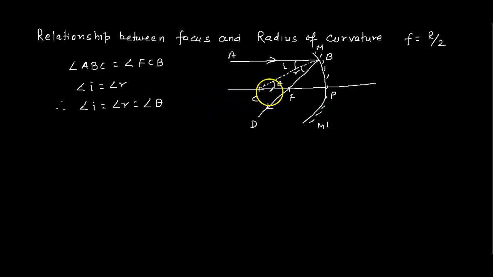Now FC is equal to FB, because sides opposite to equal angles are equal.